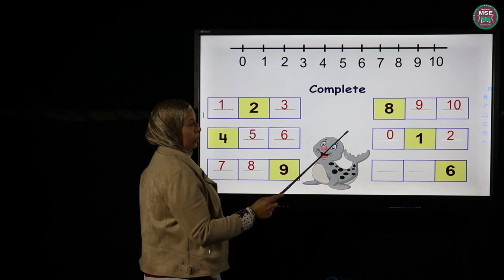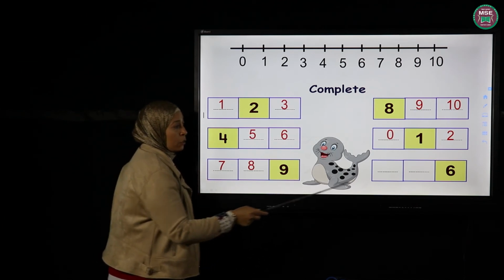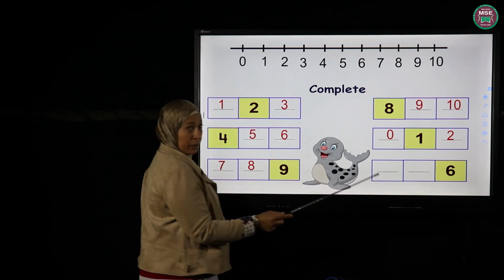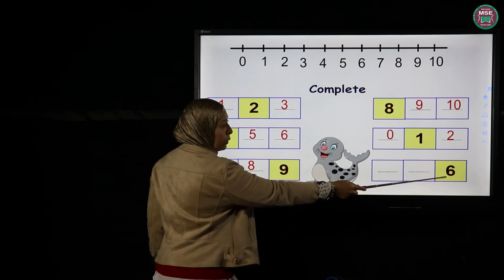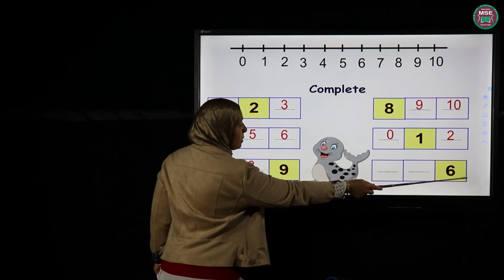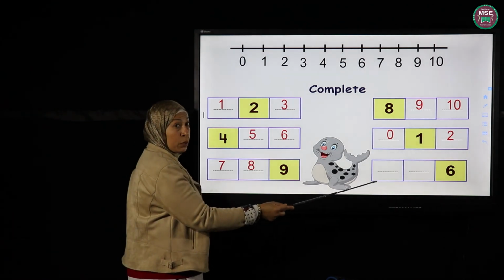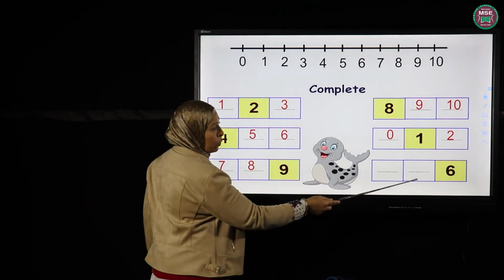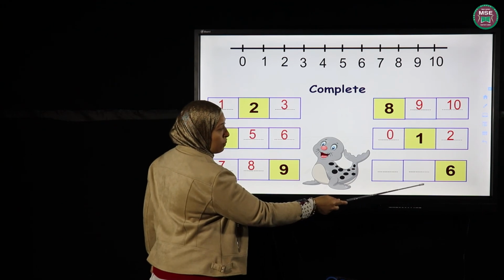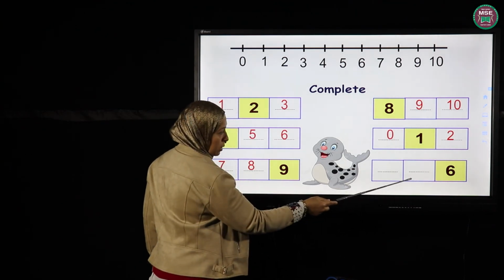Okay, here. This one is just the same, right? What's this number? It's number 6, and it comes at the end, and I have 2 empty spaces before number 6. So I just have to start with the number that comes just before the 6.